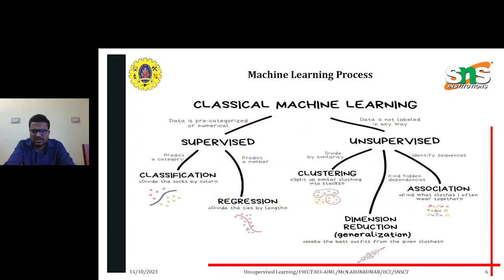Machine learning is identified as supervised and unsupervised learning. In this PPT we are discussing unsupervised learning, which differs from the supervised learning process. In supervised learning, we have classification and regression models. Classification means the data set is identified using the classification method.